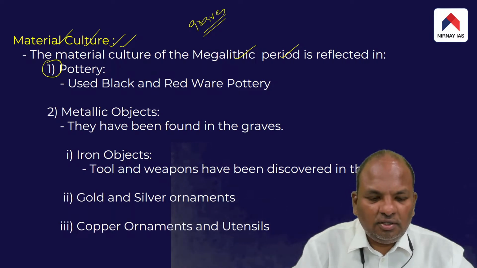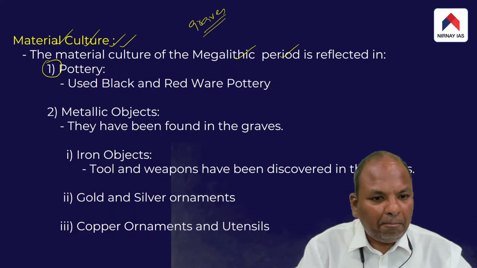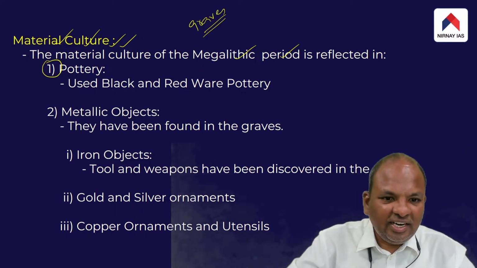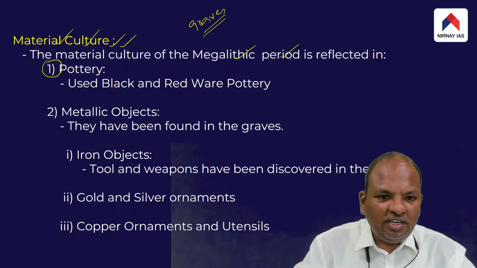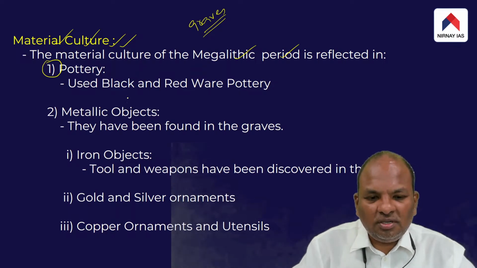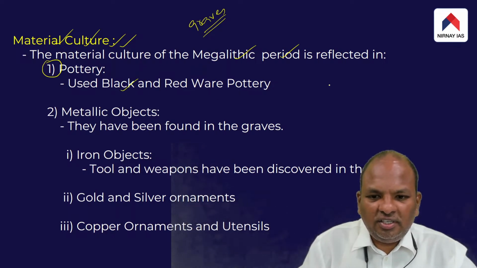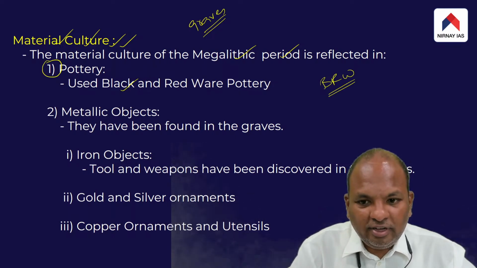Pottery began to be discovered inside the graves. This pottery was buried along with the dead bodies. The name given to this pottery discovered by the archaeologists is BRW, black and red ware.